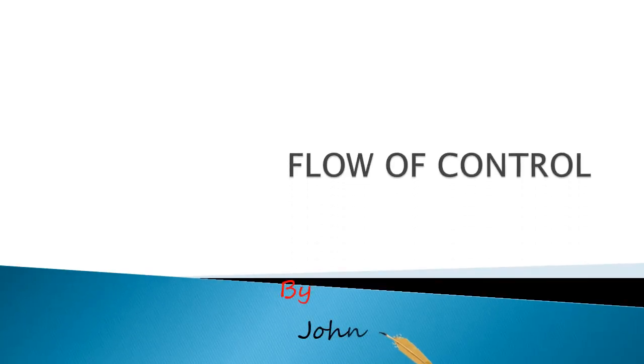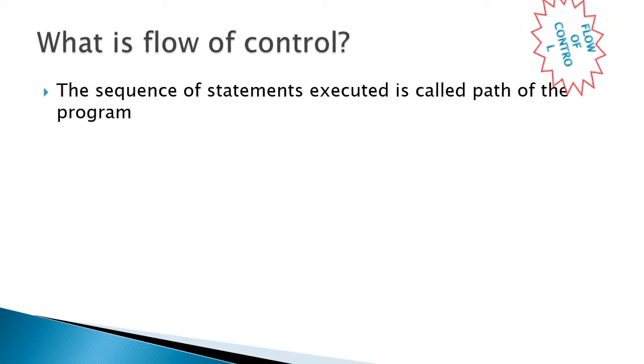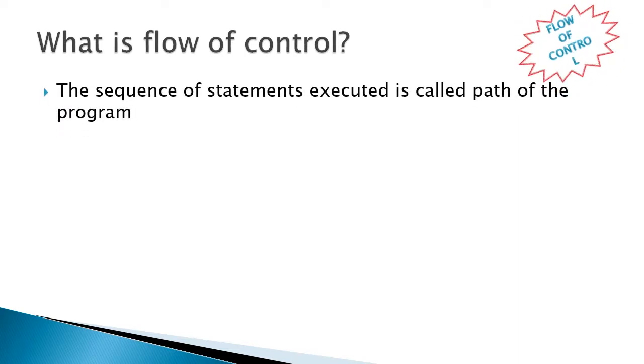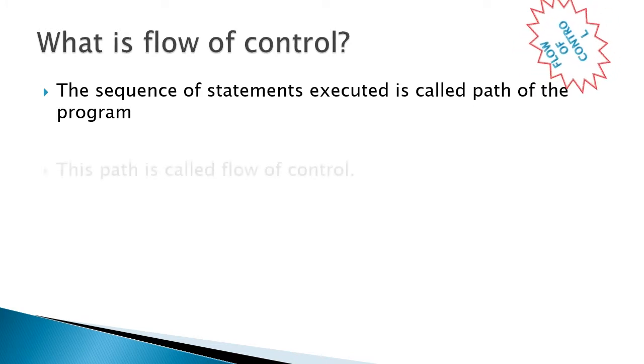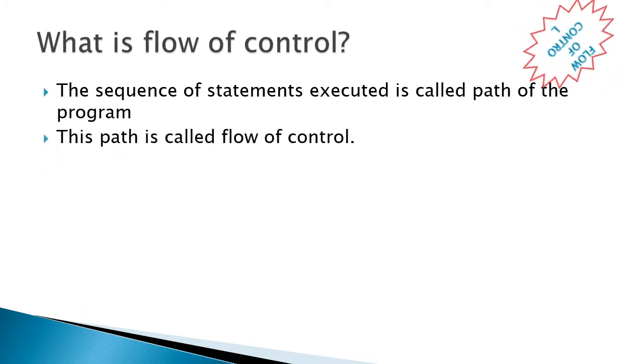In this video, we are going to see about flow of control in Python. The sequence of statements executed is called a path of the program. That path is called a flow of control.